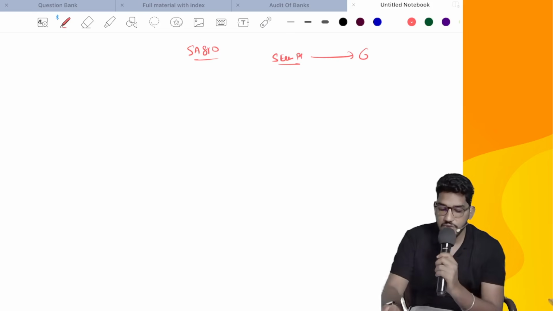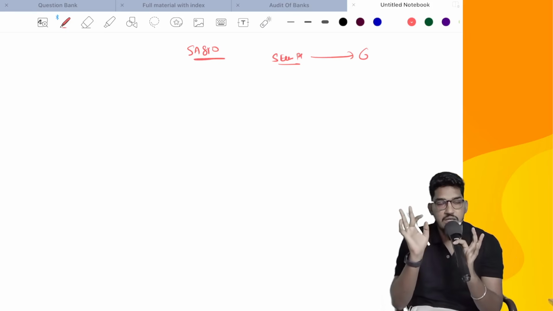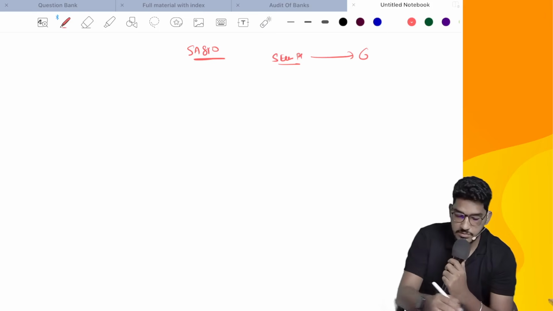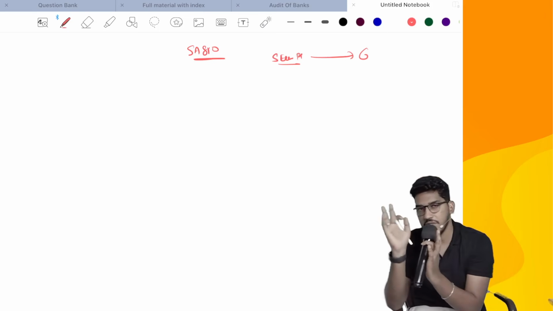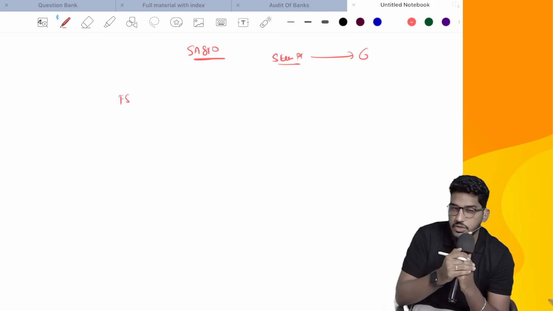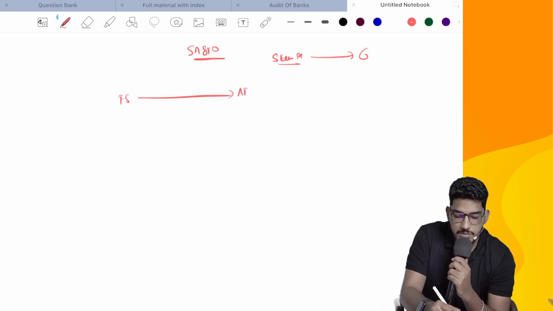So in case you are conducting the audit of summary financial statements, what is your complete objective? This we will try to link with normal financial statements audit. In a normal financial statements audit, what do we as an auditor verify? We verify whether financial statements are prepared as per the applicable financial reporting framework.